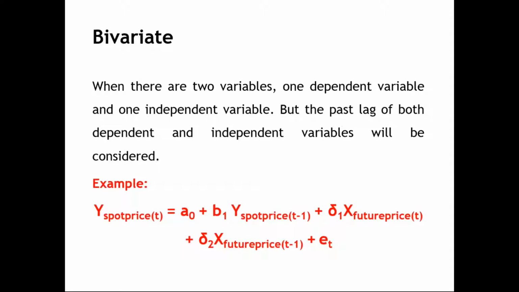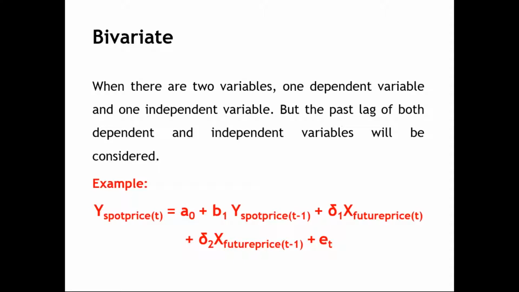Let us assume there are two variables. Spot price is a variable, future price is a variable. Spot price is the dependent variable, future price is the independent variable. The spot price is influenced by the future price, but the past value of the spot price may also have a significant influence on the spot price.